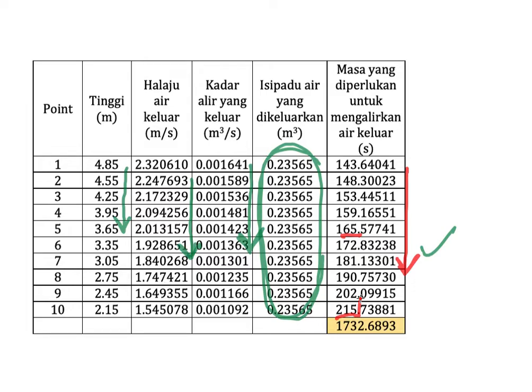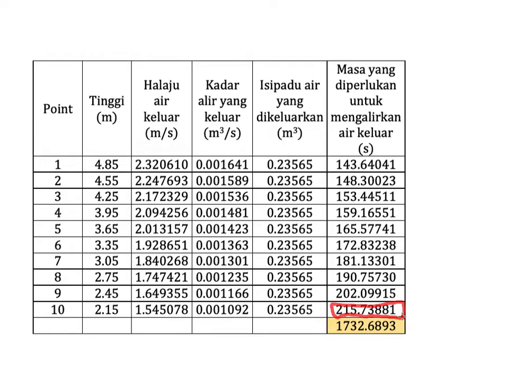As an engineer, you should know what kind of data and what kind of process you need in order to evaluate and get your final answer. If you get this table, you will find that to know the total time to empty the tank, you do not look at the last row.